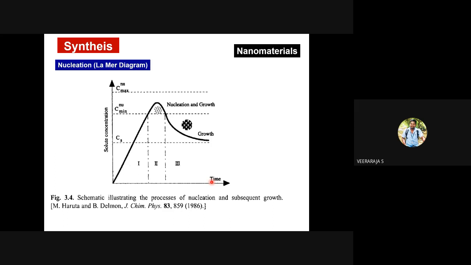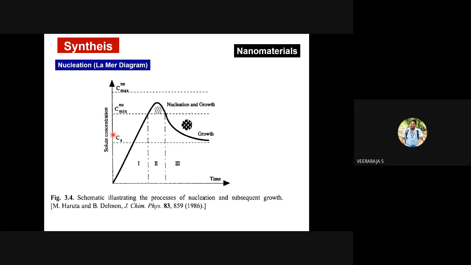A little more on nucleation. Using this LaMer diagram, you can understand the nucleation process much better. This is the solute concentration versus the reaction progress. What is solute concentration? For example, if you are trying to precipitate titanium oxide, you need a titanium starting material, it may be titanium tetrachloride or any other titanium salt.